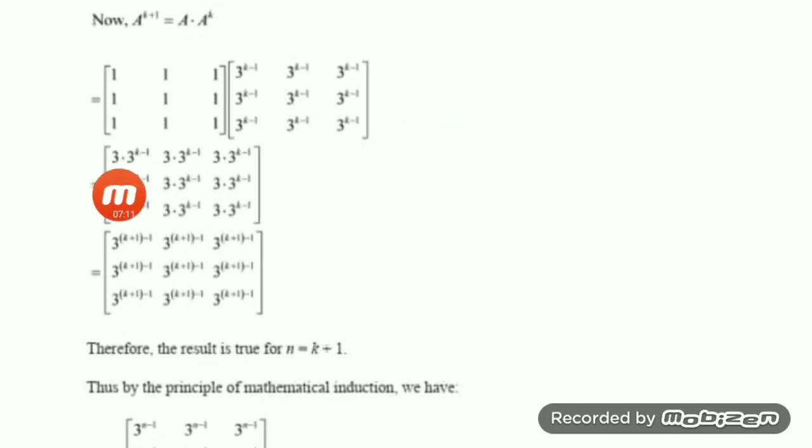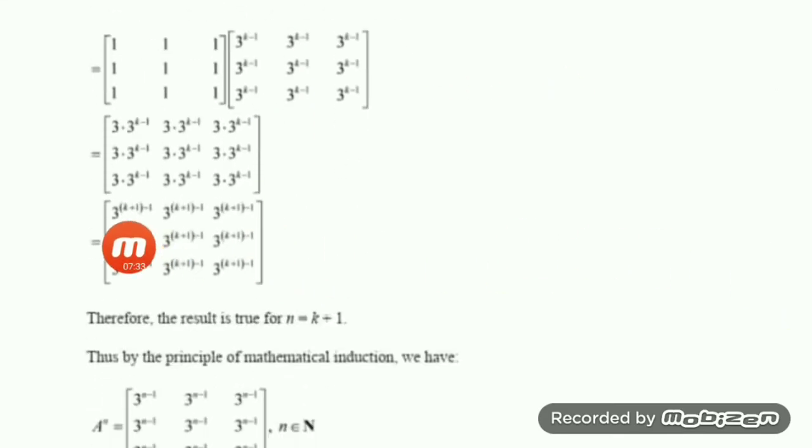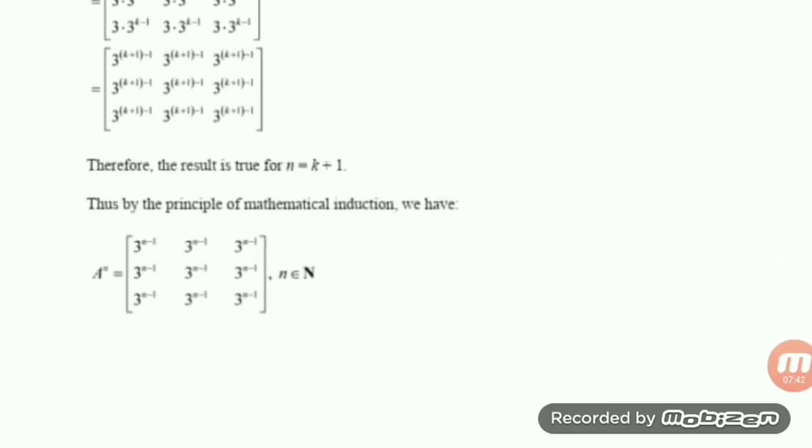Then I skip and write down this one. After that you see both the bases are 3. Here the power is 1 and here it is k minus 1, so we can take both powers together. It will become 1 plus k minus 1. Similarly everywhere. Then I'm writing k plus 1 in one place, minus 1, just to compare with this one. If it is k plus 1, it should be k plus 1 minus 1, and from here we can get it. So we can give the conclusion that the result is true for n is equal to k plus 1. Hence, by the principle of mathematical induction, the result is true for all natural numbers.